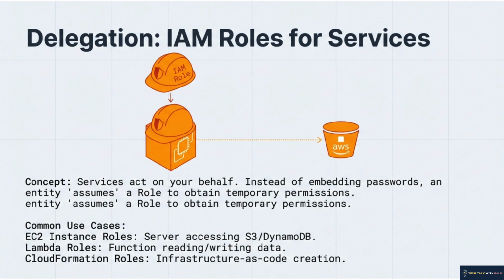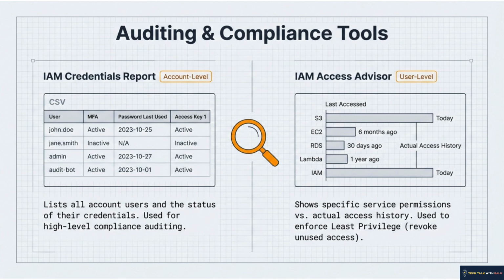Now let's go on to understanding how we can audit for compliance. How do you know if your security is working well? So there are 2 tools. Number 1, the credentials report, which is an account-level CSV that shows who has MFA enabled. There is also the access advisor, which is a user-level view that shows when a service was last accessed. Very useful. If Jane, for example, hasn't used her EC2 permissions in 6 months, then just revoke them. So it's pretty handy as a central tool.